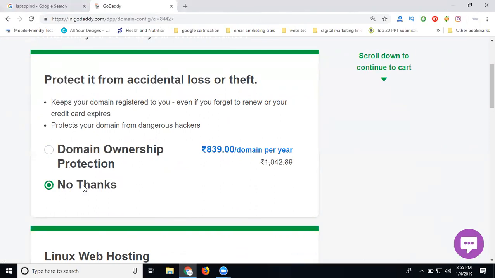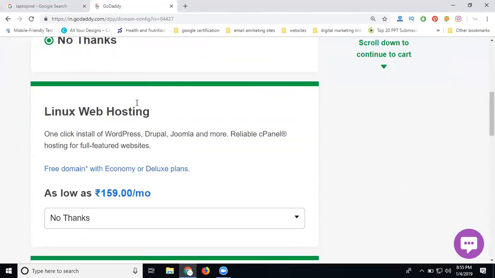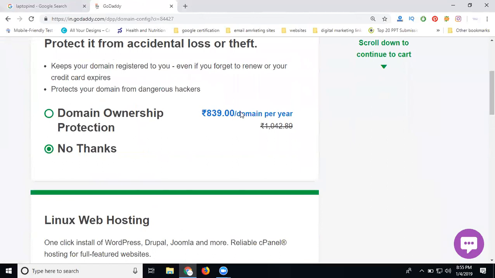Why? Because once your domain name is purchased, people call looking for hosting. The reason is that you can secure your details on your domain booking option. So I always click no thanks. If you require it, it is charged every year at 832 rupees. For any domain purchase, if you're looking for privacy protection, you can hide your Gmail and other details.